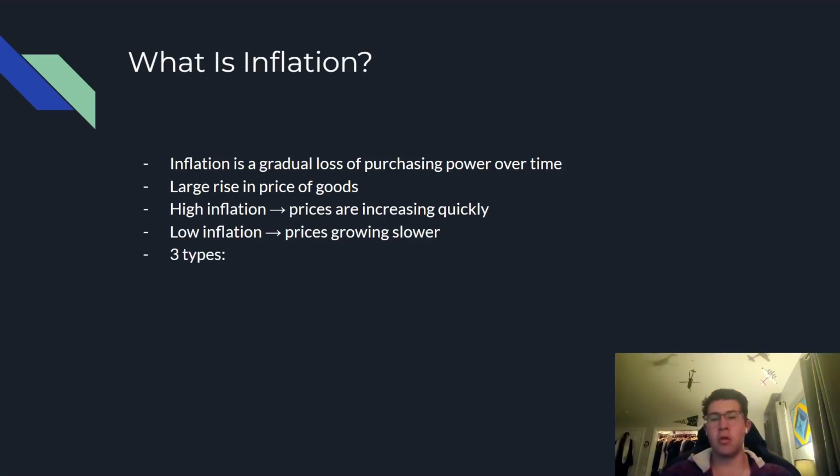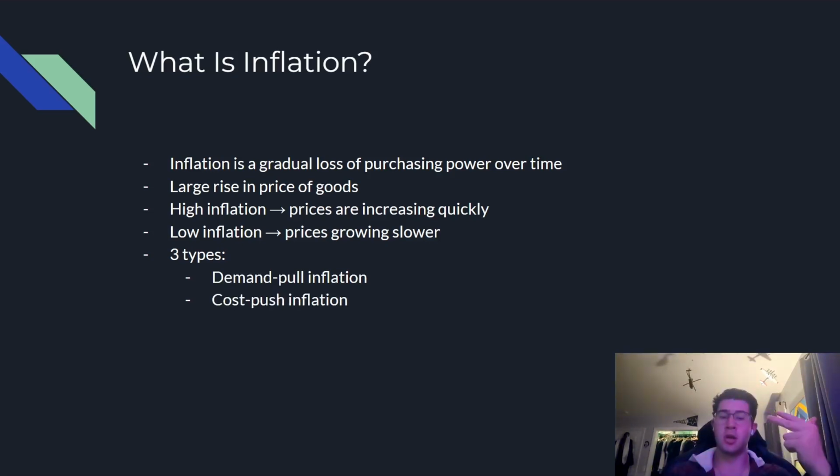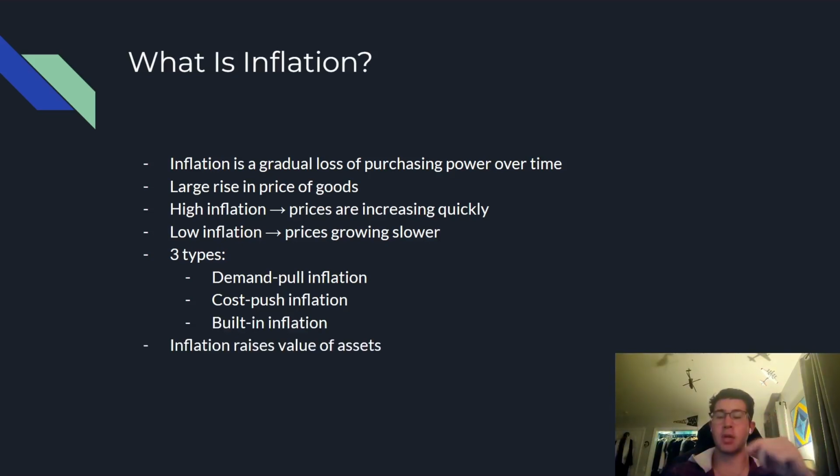They're both inflation. Now, there are three types of inflation that we need to know. One is demand-pull inflation, two, cost-push inflation, and the final one, built-in inflation. We'll go over these later in the presentation.